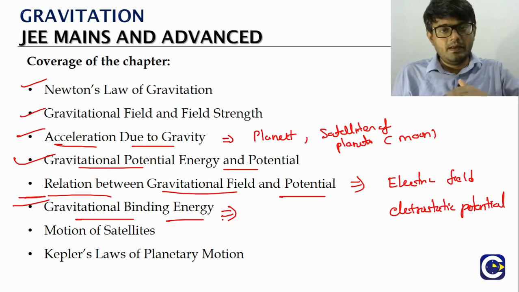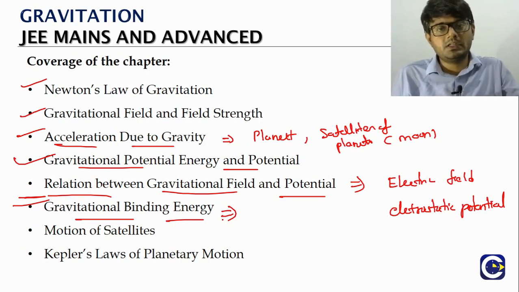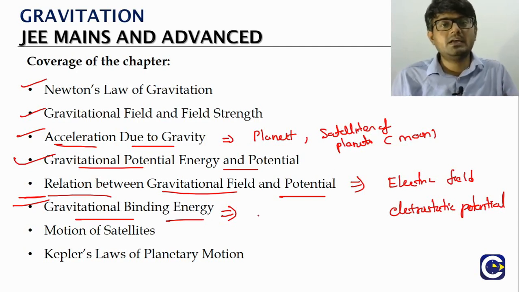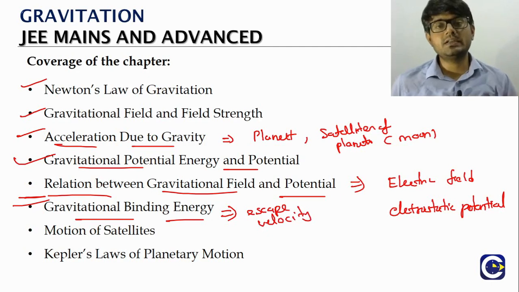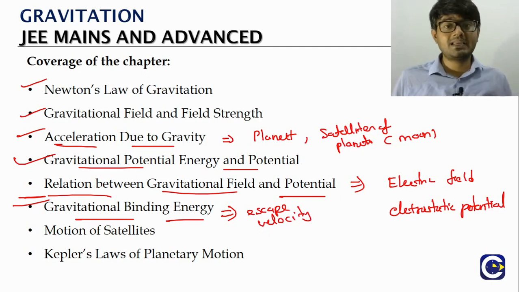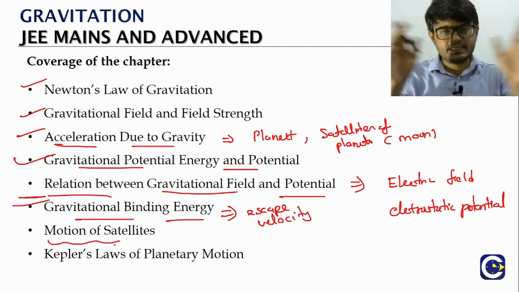So the objects can escape from the gravitational pull of the earth or any planet surface when you provide them with a minimum velocity. That is what we call the escape velocity. So we will see, from the idea of binding energy concept, what the escape velocity of different planets is. Then we will look at the motion of satellites.